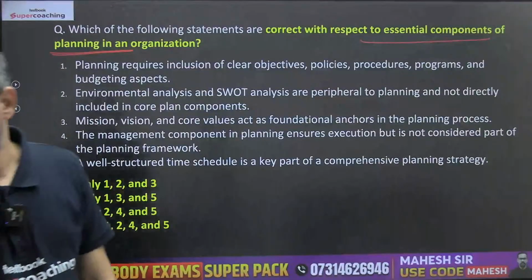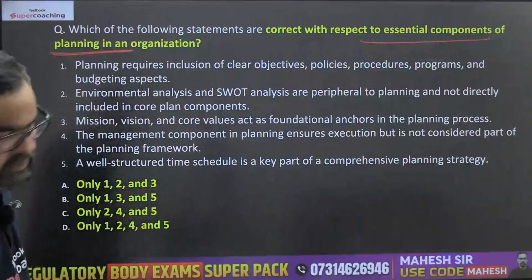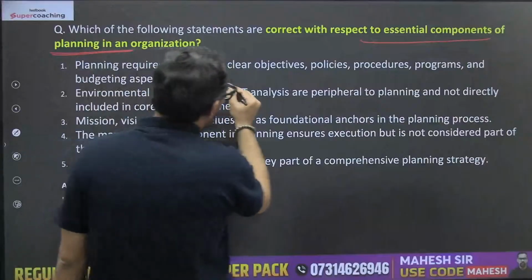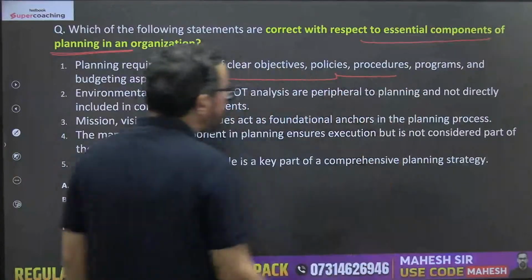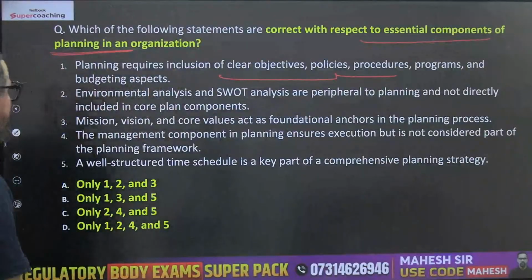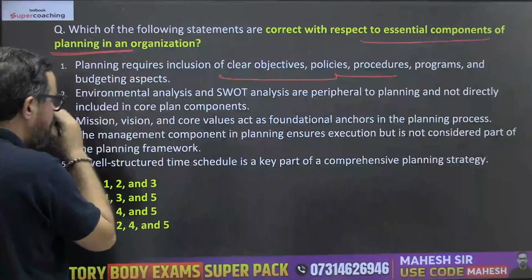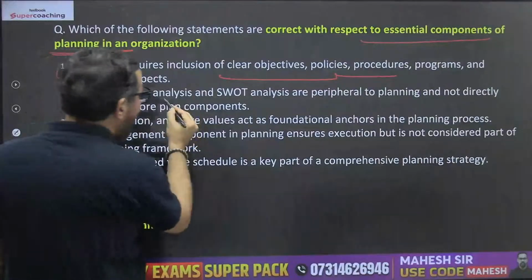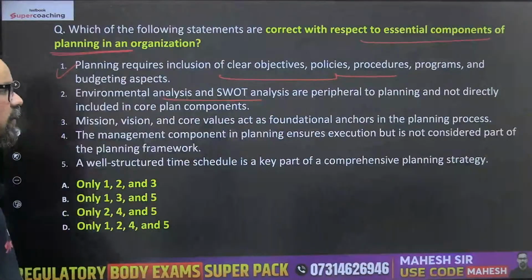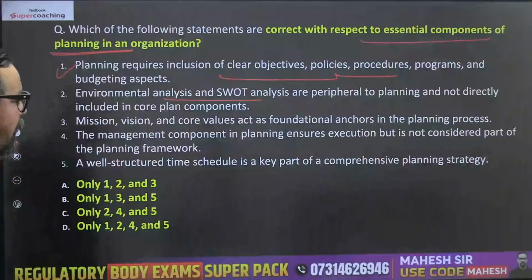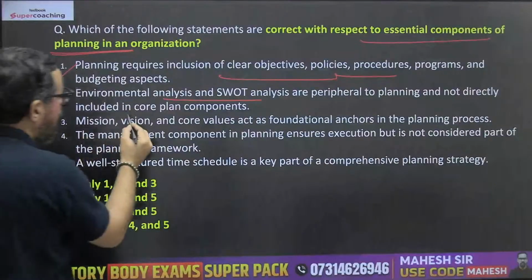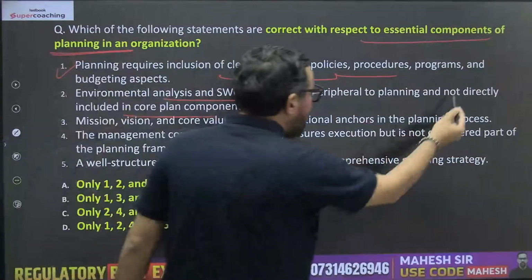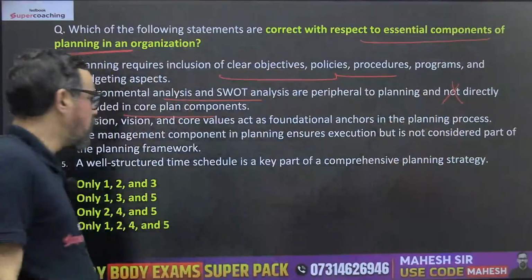ठीक है. चलो. So the first question on your screen, guys, quickly. First, planning requires inclusion of clear objectives, policies, procedures, programs, and budgeting aspects. ठीक है. The very first statement, which is 100% true. Environmental analysis and SWOT analysis are peripheral to planning and not directly included in core plan components. They do get included in the core planning components.